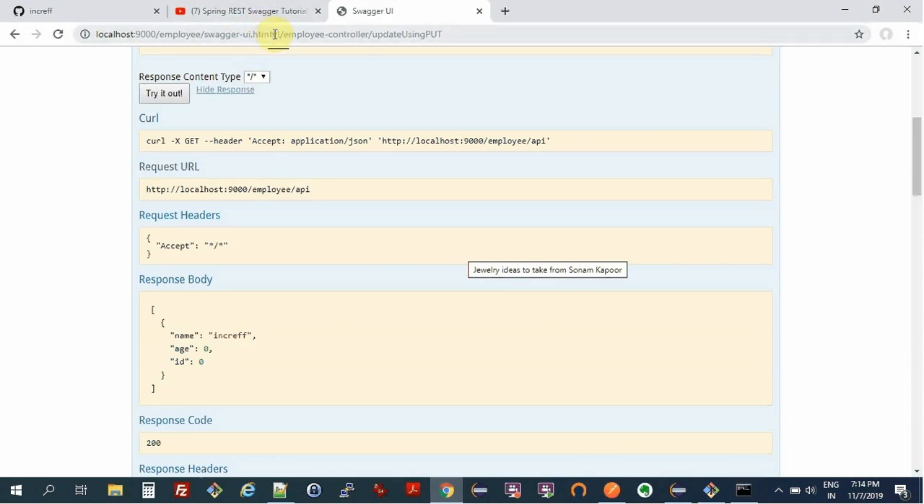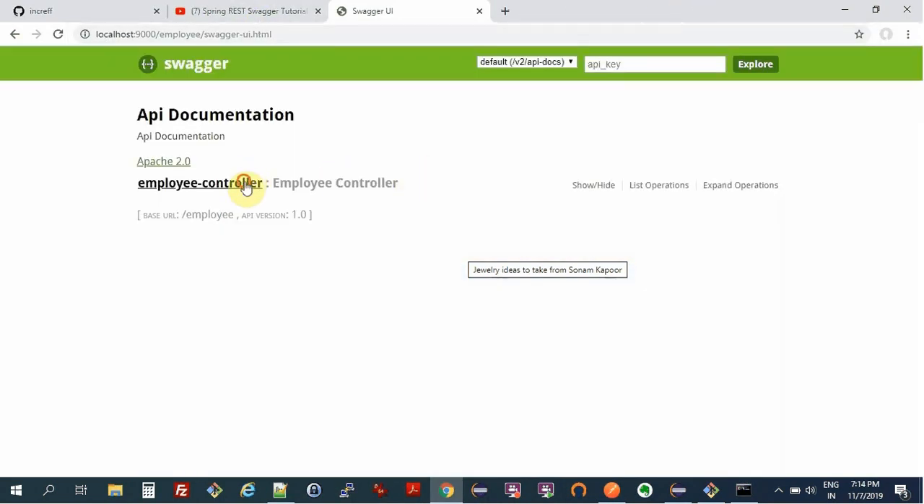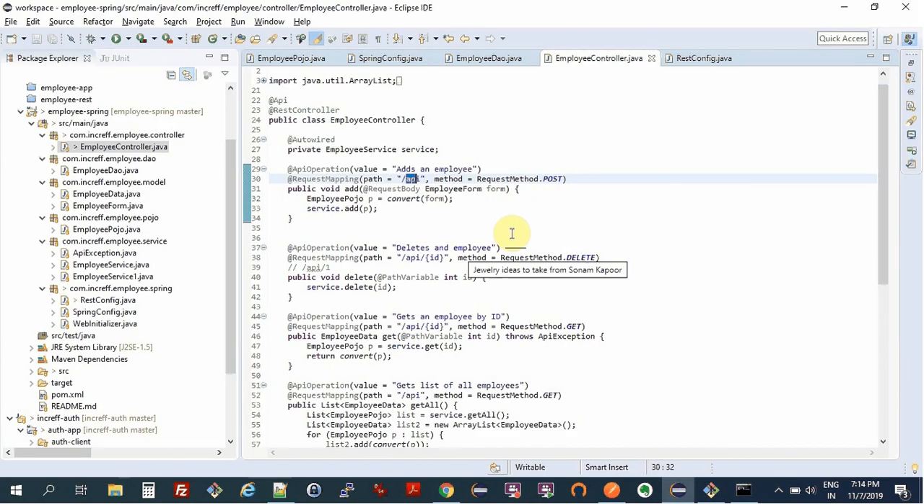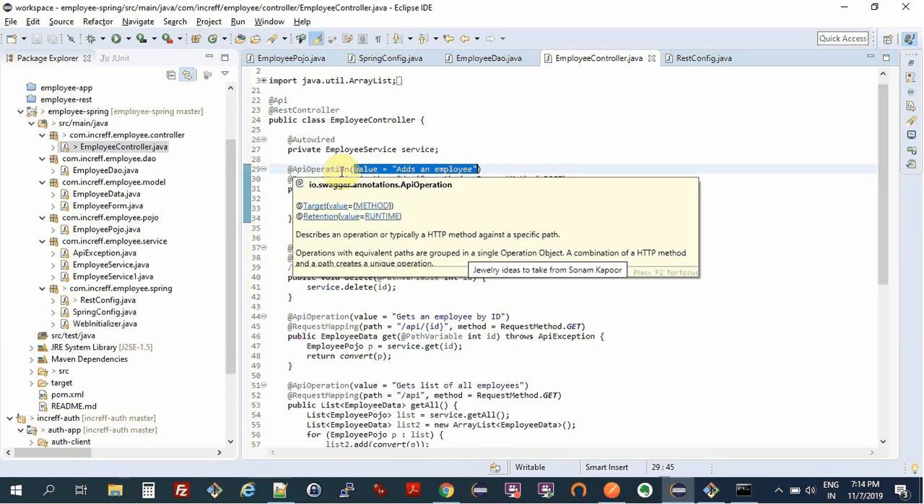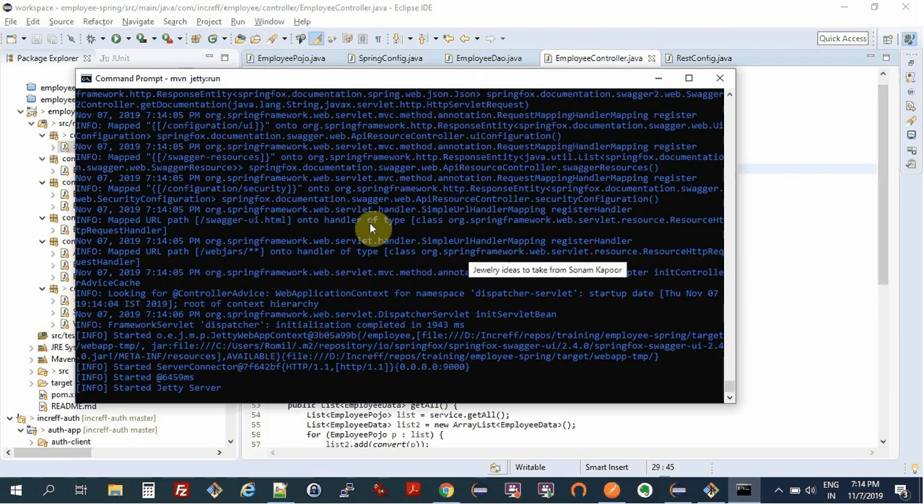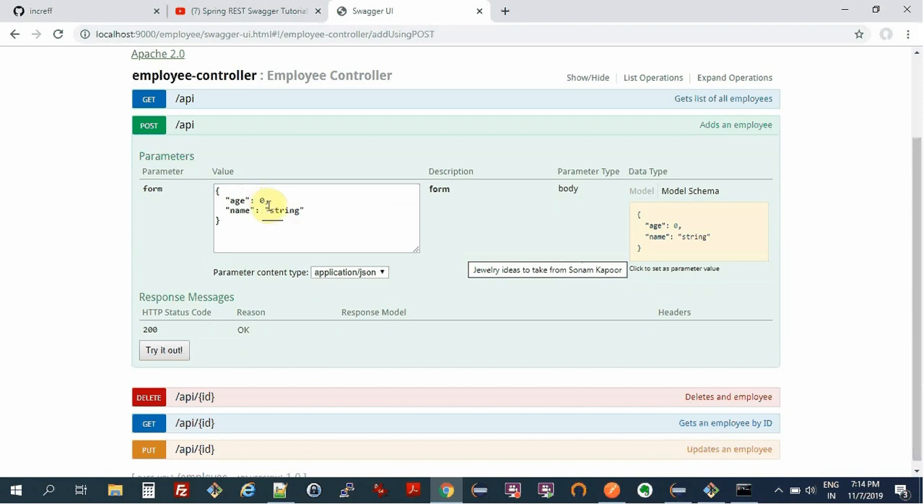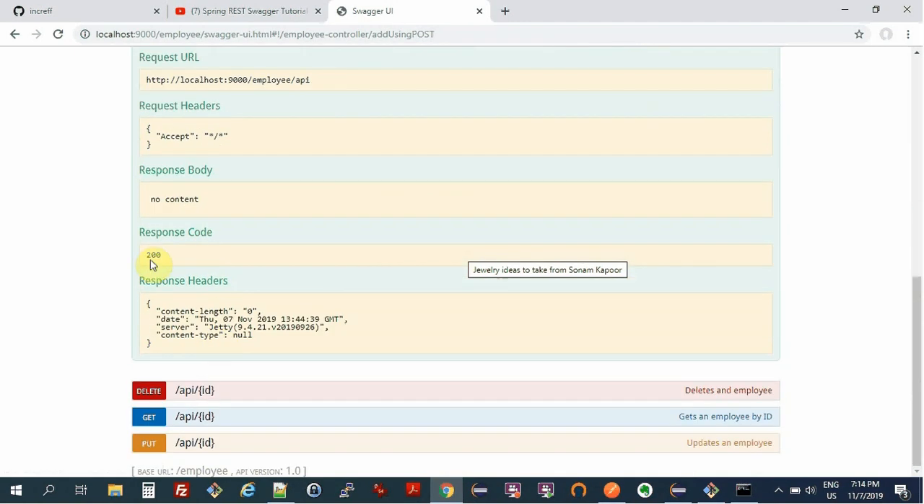So we can go to our Swagger, and now you'll see the power of Swagger. I have all my get, post, delete methods. What these methods do is documented over here. It comes from the values in the at API operation Swagger annotation. So let's add something. Let's say age is 30 and name is Romil Jain. I try it out. I get a 200 response code, which is great.